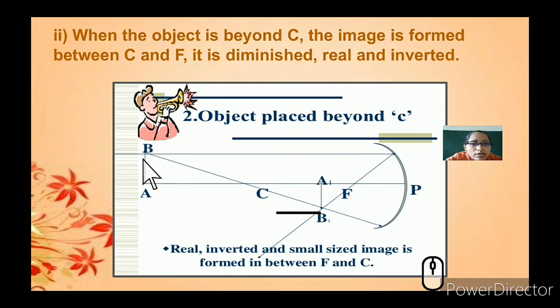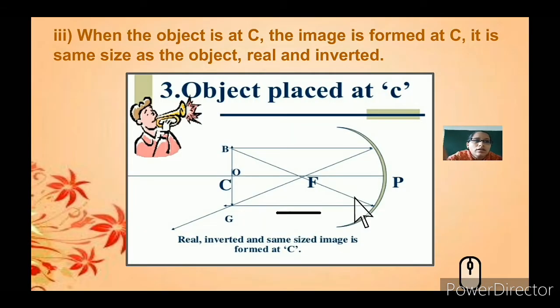You draw a straight line that hits the mirror and it reflects through the focus. The other one, the light passes through the center of curvature. You can see there is a point meeting here, and this is the image, that is A dash B dash is the image, and the image is inverted. So it is real, inverted, and the image is smaller with respect to the object, and it is formed between C and F.